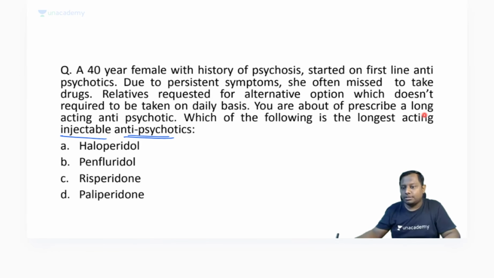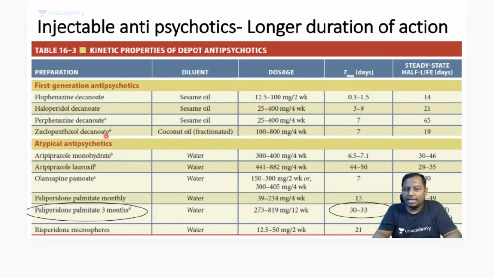Around 40% of you, that is 38% to be precise, has correctly marked this answer, right? The correct answer is paliperidone, that can be given every 3 monthly. The question is asking about the injectable antipsychotics. Now there are a total of 8 injectable antipsychotics. Out of them, 4 are among the first generation, and the other 4 are in the second generation, also known as the atypical antipsychotics.